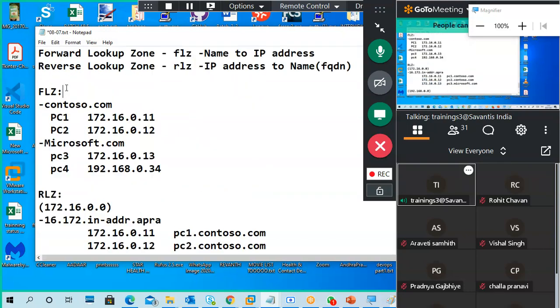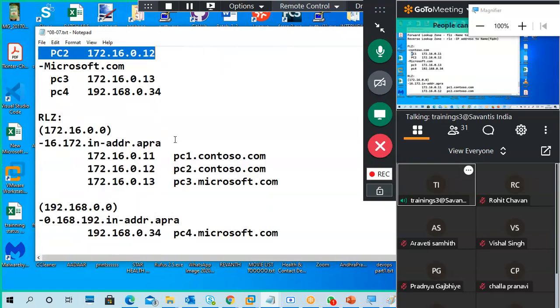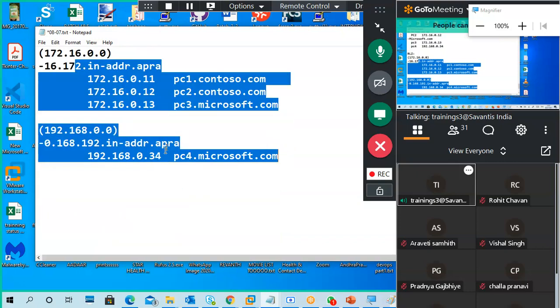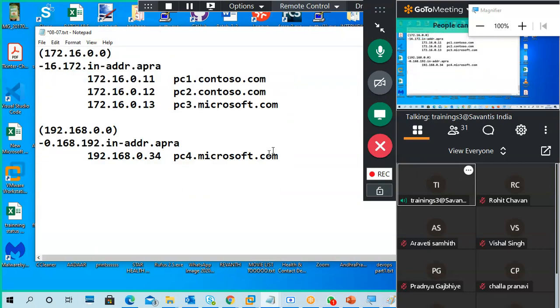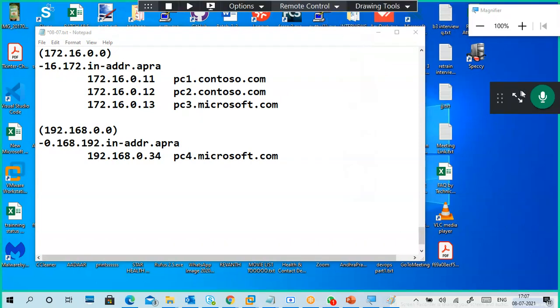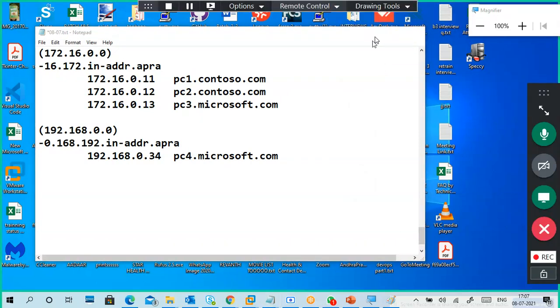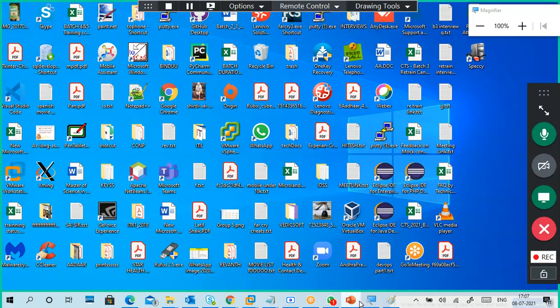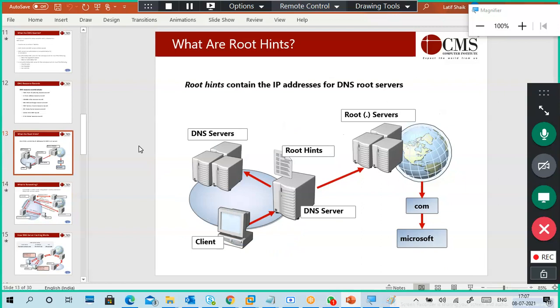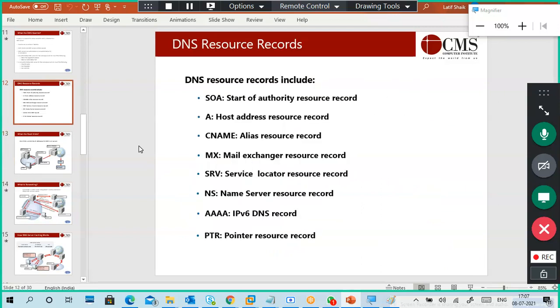So this is the forward lookup zone, name to IP address, and reverse lookup zone, IP address to name. Before I show you the DNS part, one more thing I want to discuss, that is records. Then I will show you how to create a record there also.